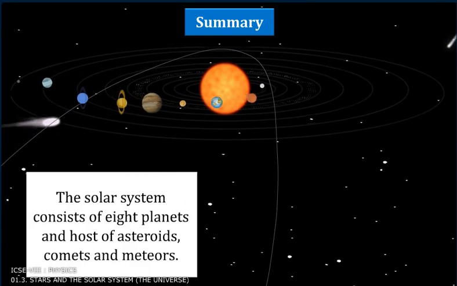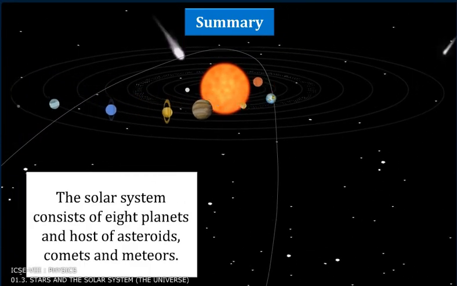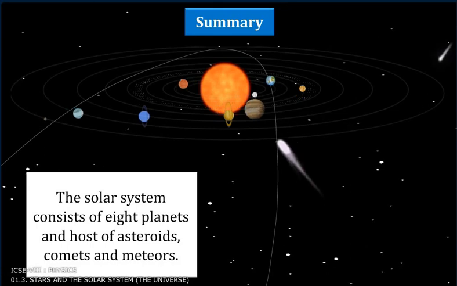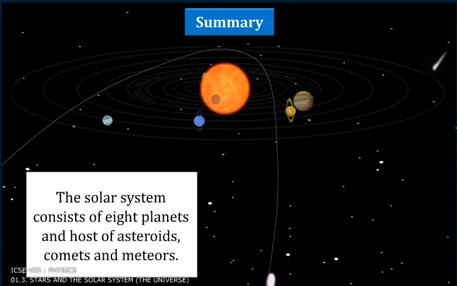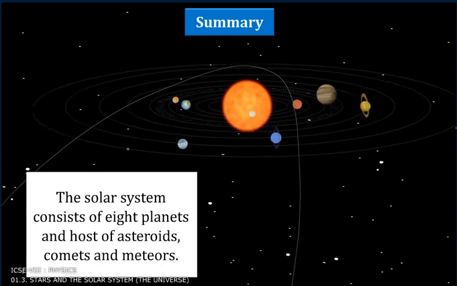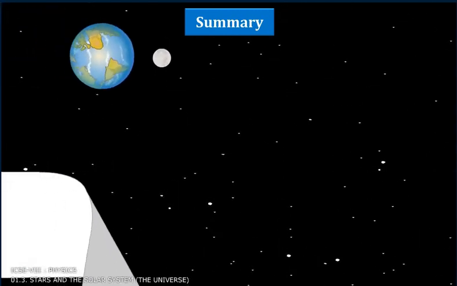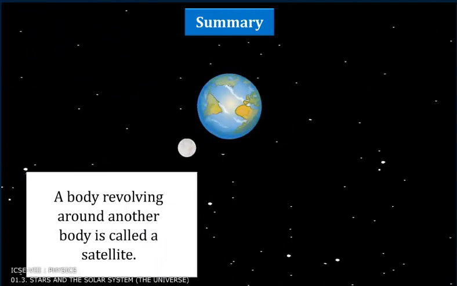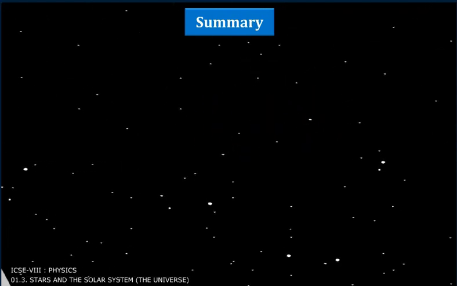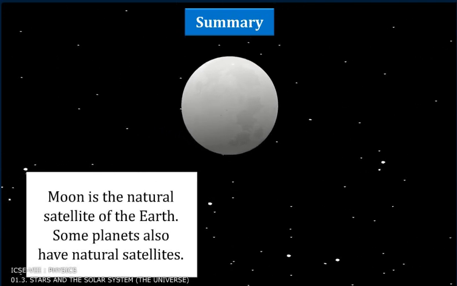Summary: the solar system consists of 8 planets and a host of asteroids, comets and meteors. A body revolving around another body is called a satellite. Moon is the natural satellite of the Earth. Some planets also have natural satellites.